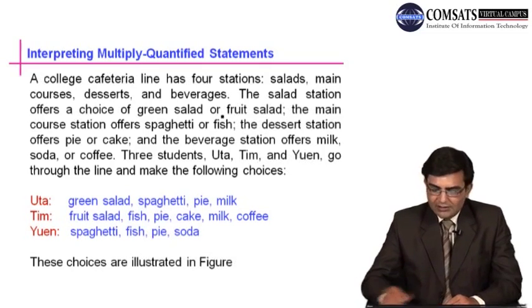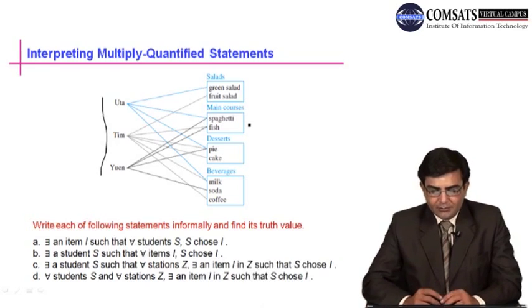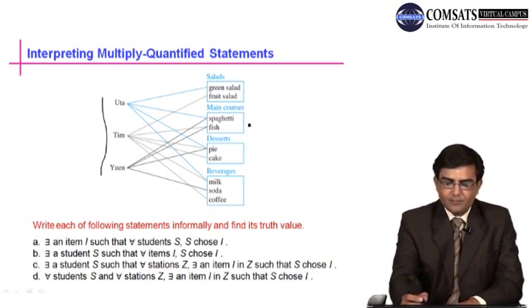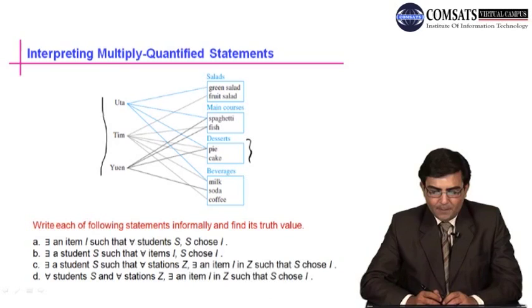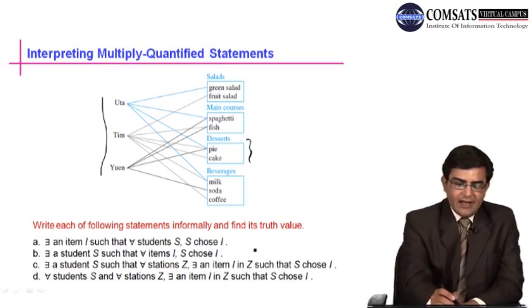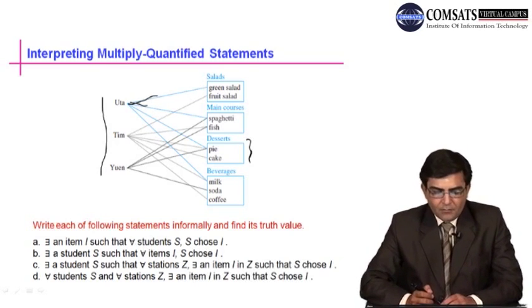We can express all these choices with the help of a figure. So here we have options. The first station is salads. The second station is main courses or the principal dishes. The third station is for dessert, and the 4th station is beverages. Now these lines show the choices of the students.